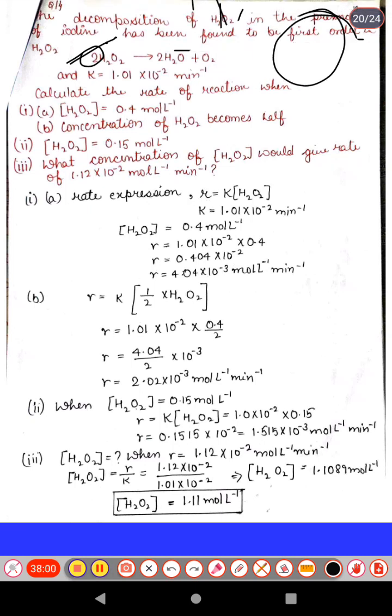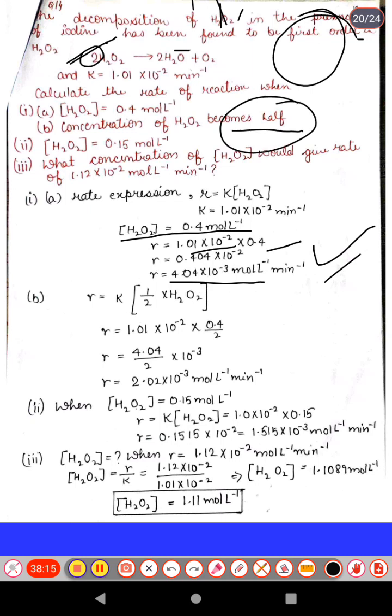Given here first order, so put the value for H2O2 0.4 mole, K constant value, and this is first order, and calculate the R value, rate of reaction can be calculated. Next time second H2O2 becomes half concentration, again put the value here, solve it, you will get the value. Third option H2O2 0.15 mole per liter, and rate can be calculated by this formula.